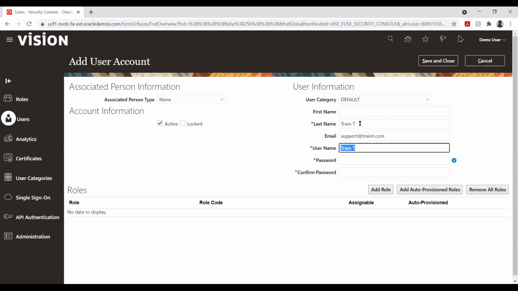So this is the simple user creation page. Here we will not define whether this is an employee user or an implementation user. What we will do is just give the first name, last name, the username and these things. And then we will give the password manually, and we will add the roles to this particular user. To add the role, this is the option: add role.